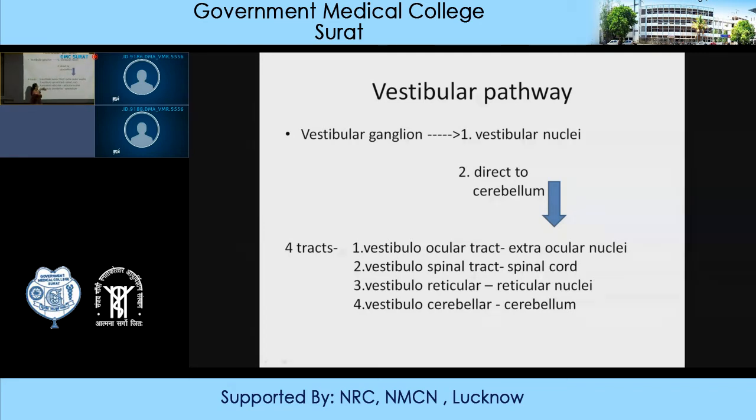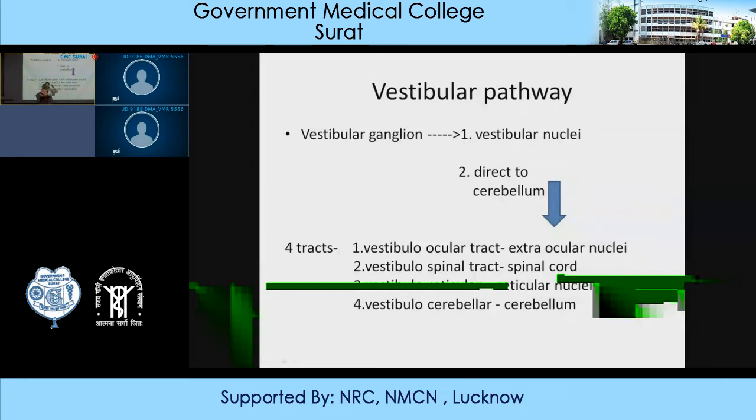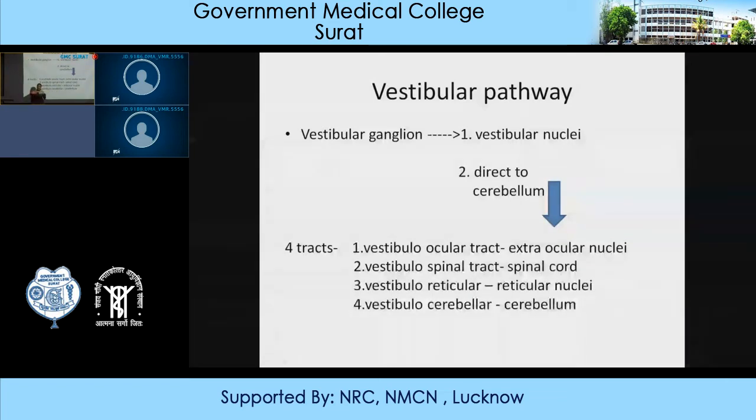They will send fibers to the extraocular nuclei, that is the third, fourth and sixth cranial nerve nuclei, which forms the vestibulo-ocular tract. Some of the fibers from the vestibular nuclei will descend and carry signals to the spinal cord through the vestibulospinal tract.